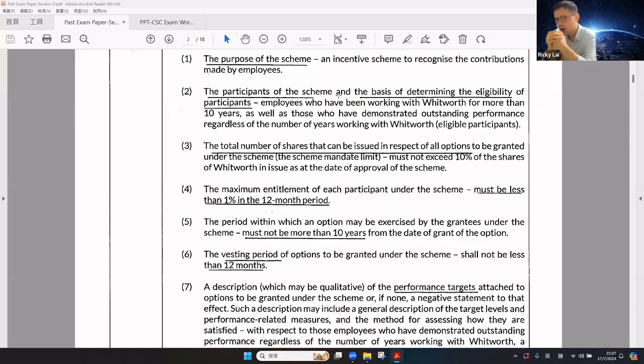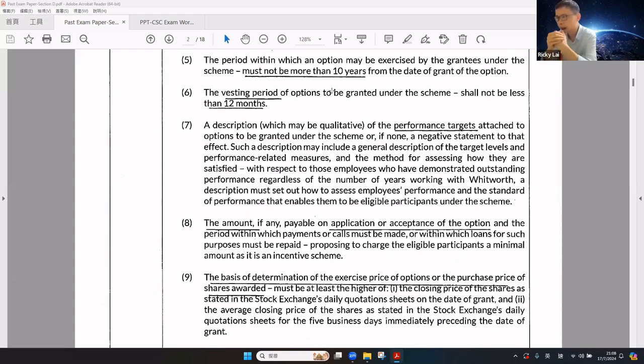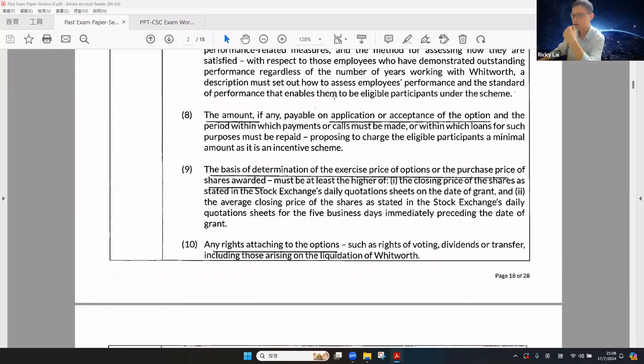The period within which the option may be exercised by the grantee must not be more than 10 years. The vesting period of options shall not be less than 12 months. The description, qualitative and quantitative, of the performance targets attached to the options to be granted under the scheme, or a negative statement to that effect. The amount payable on application or acceptance of the options, and the period within which the payment or call must be made, or within which a loan for this purpose must be repaid.